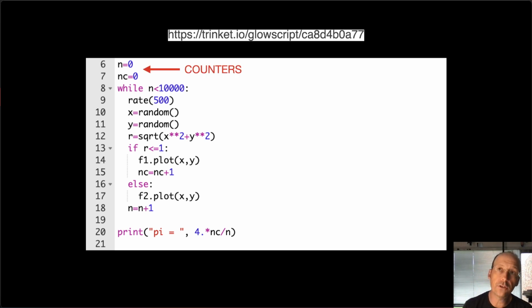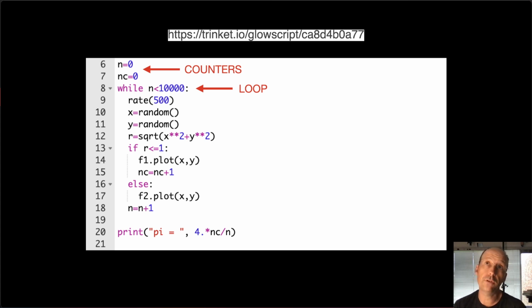So the first thing I do, and I do this the way that I try to make sense with students, because I try to use Monte Carlo calculation for students, is to have these counters. So here I'm saying n is 0, that's the number of total points, and nc is the number of points in the circle. Okay, and then what I'm going to do is just make 10,000 points. So I'm going to have while n is less than 10,000, do everything in this loop. And that's what I'm going to do.